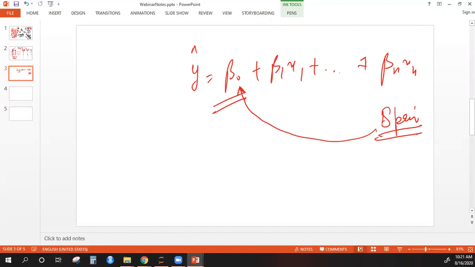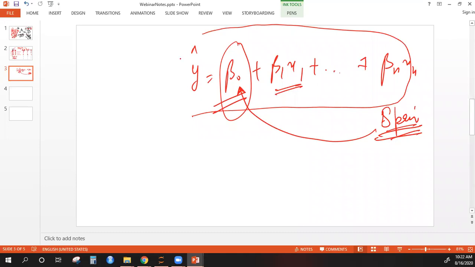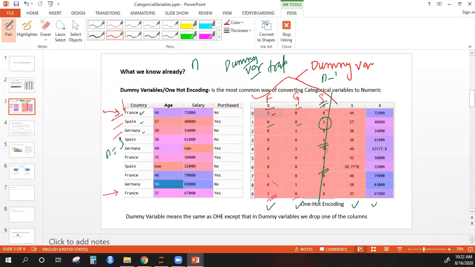Okay, so you can know all the information with respect to the country Spain by dealing with just this intercept. So you don't need to have a separate coefficient for that. So that is anyways included in your parametric model. Okay, so that is why we exclude one of the columns.